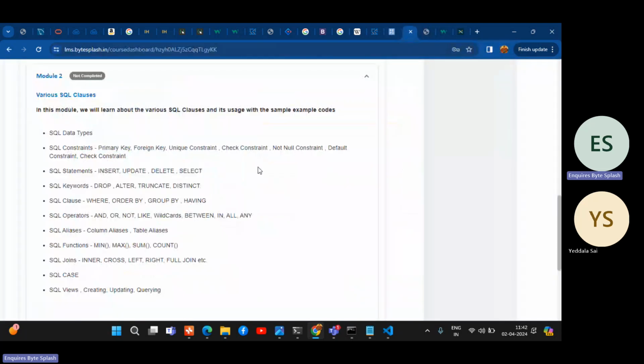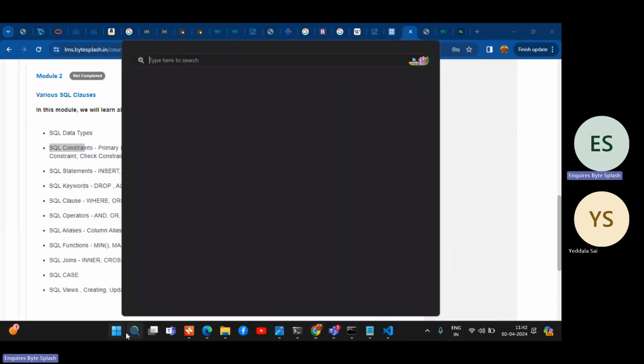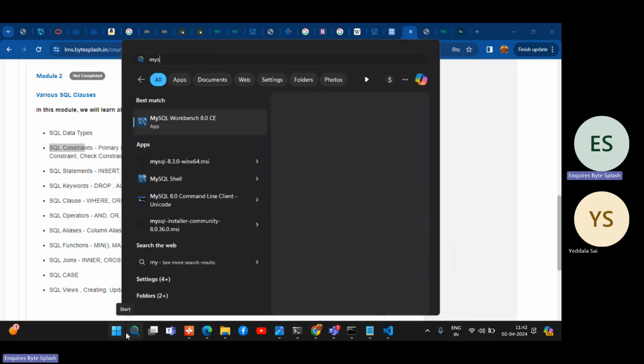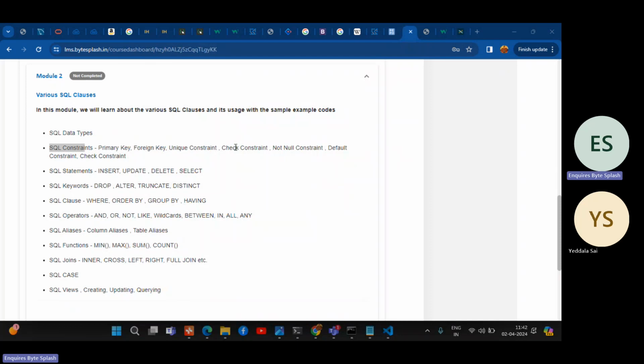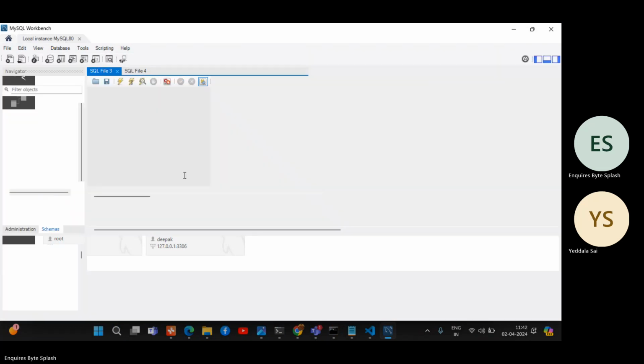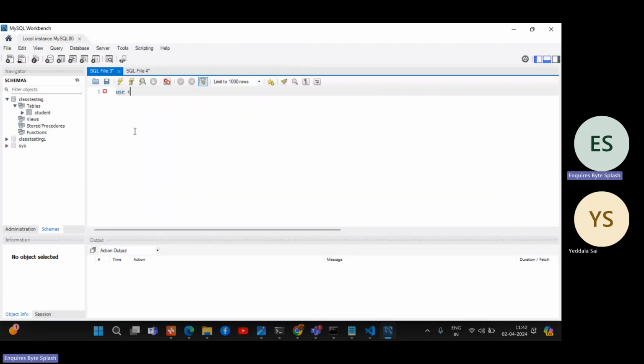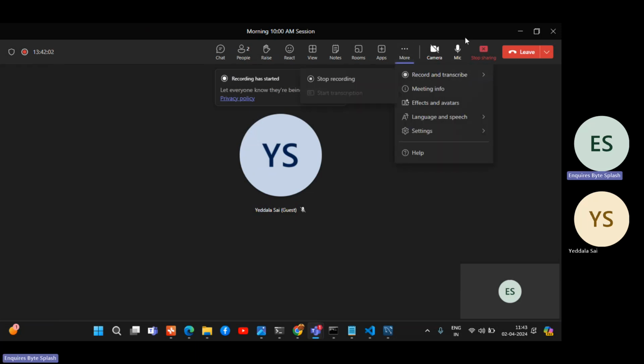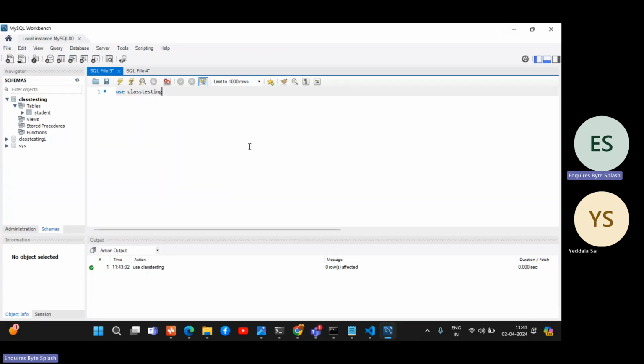Now I will go with constraints. Constraints are nothing but rules. I will open MySQL. We installed MySQL Workbench so that we can work with this software. It has options like an IDE. First we want to use class testing. If it is not connected, select it and run it, and it will connect automatically. So we use class testing. It is successful. Let me check once whether it is recorded. Yes, it is recorded. We are using class testing.